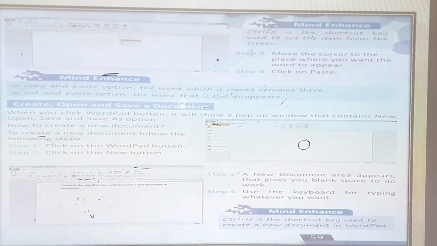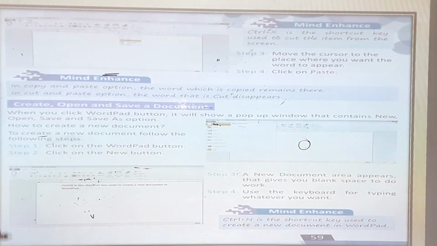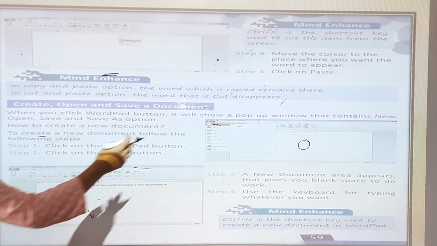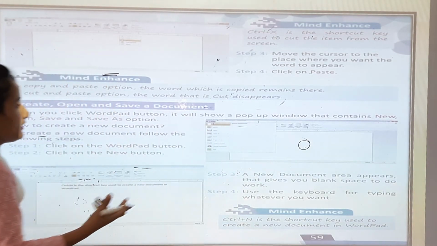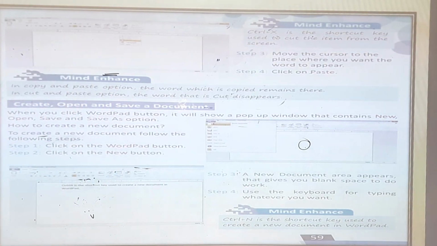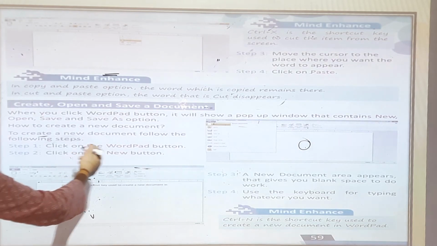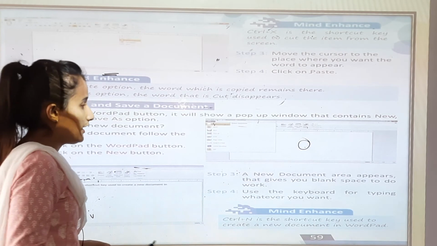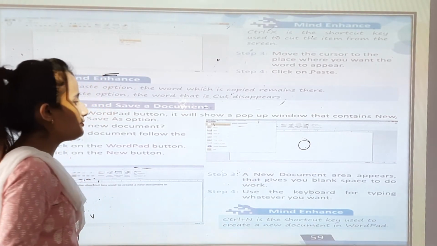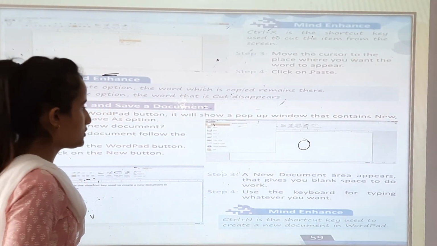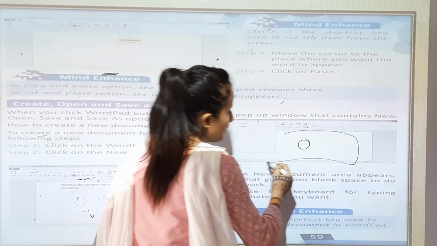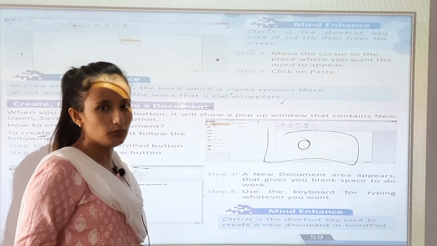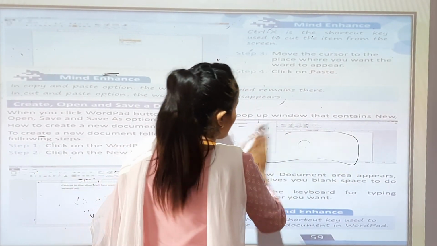So you have to follow the steps. Step 1, click on the Wordpad button. Second step, click on the New button. And third step, a new document area appears that gives you a blank space. When you want a new document, there will be a blank space.